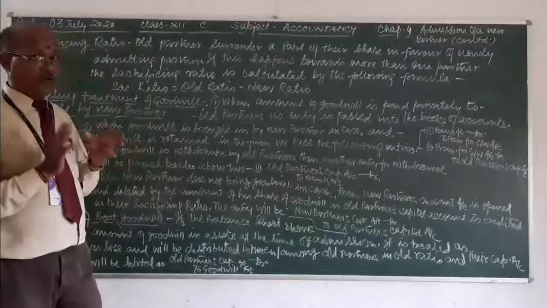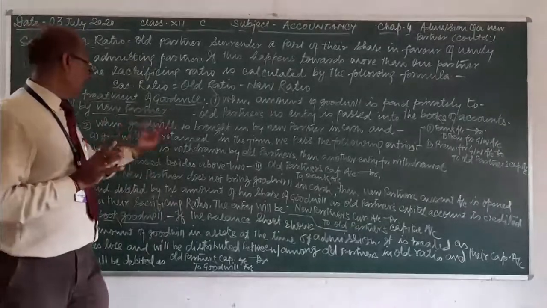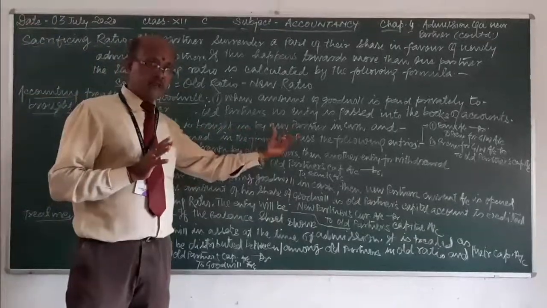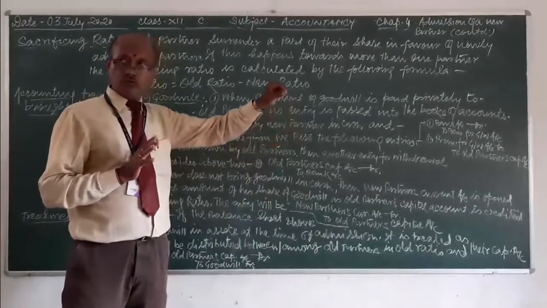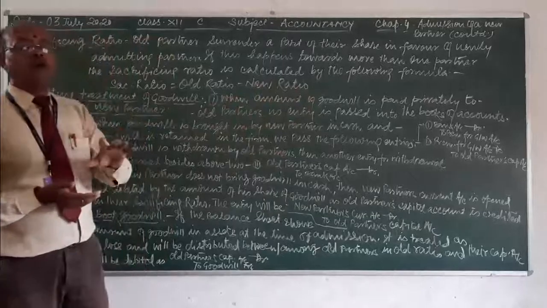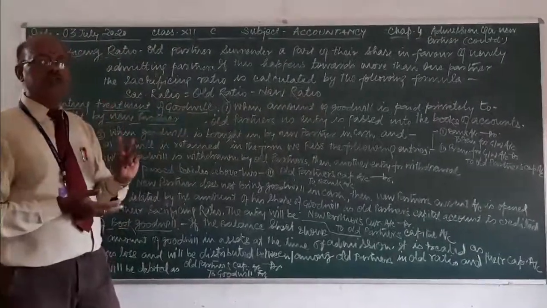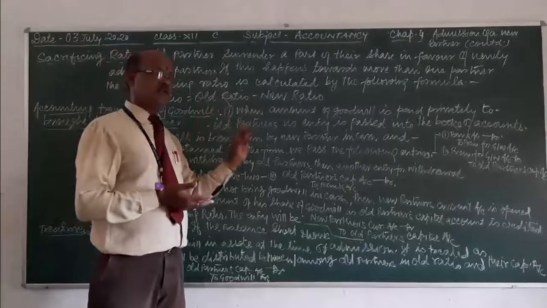I think you have got the clue. The new partner is bringing the amount in cash and paying it to the firm, not to the partners privately. Then two entries will be passed for this transaction.